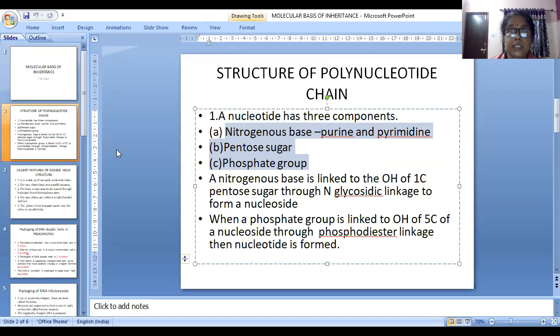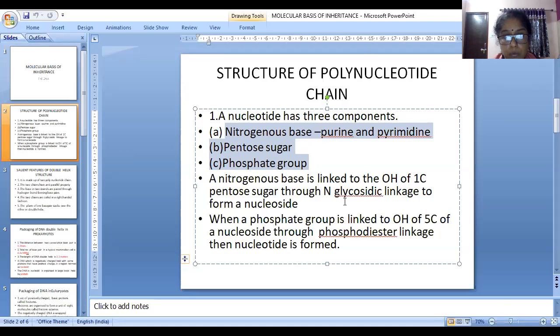A nucleotide has three components: nitrogenous base, purine and pyrimidine; pentose sugar, ribose and deoxyribose; and phosphate group. A nitrogenous base is linked to the OH of the first carbon of the pentose sugar. Pentose sugar means five carbons are there.